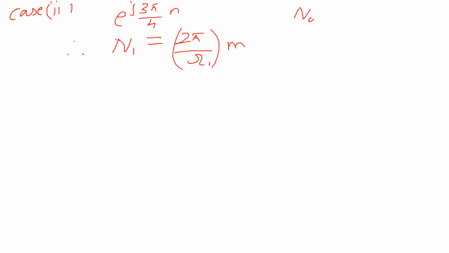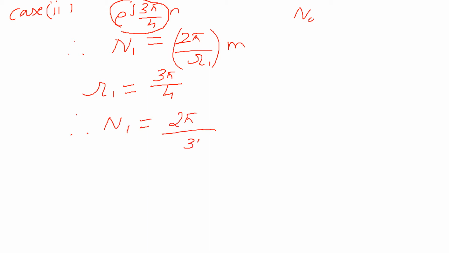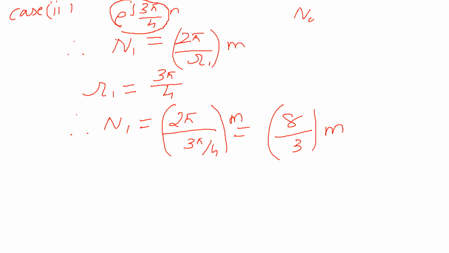From the generalized equation, we know the value of omega 1 is equal to 3 pi by 4. Therefore n1 is equal to 2 pi by 3 pi by 4. This gives me 8 by 3 m.